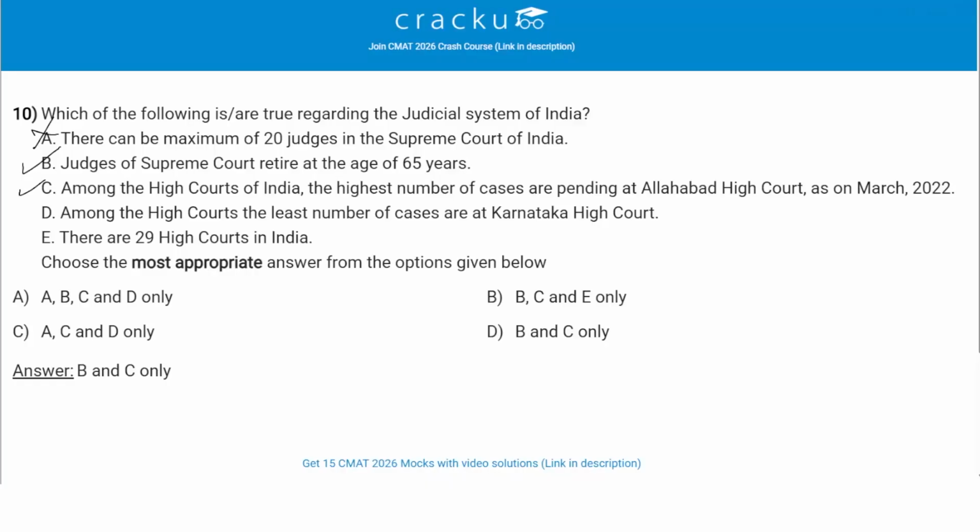As of March 2022, there was a report released which told that the highest number of cases are pending at Allahabad High Court. Among the High Courts, the least number of cases are at Karnataka High Court. This is wrong. They are not at Karnataka High Court. There are 29 High Courts in India. Again, this is wrong. Right? It's not that each state is having a High Court. So this is again wrong. So the correct answer is option B and C. So the correct statements are B and C only. So the correct option will be option D, B and C only.